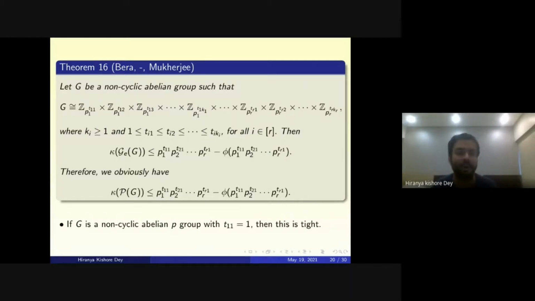But we actually found that for this graph Z3 cross Z3 cross Z5 cross Z5 cross Z7 cross Z11, the actual value is 30.